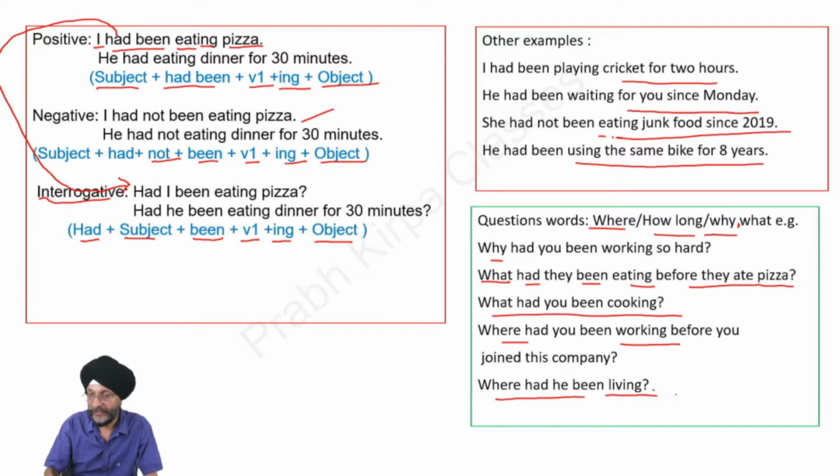Where had he been living? In all these questions, you will observe that had takes second place and the other points remain the same. And at the end of the sentence, we add the question mark.